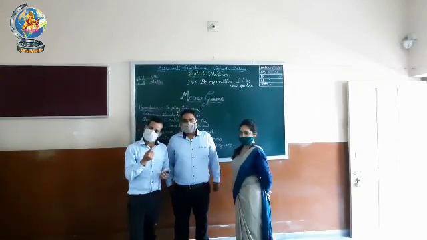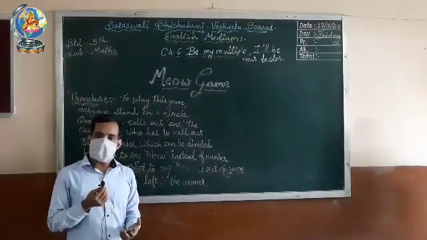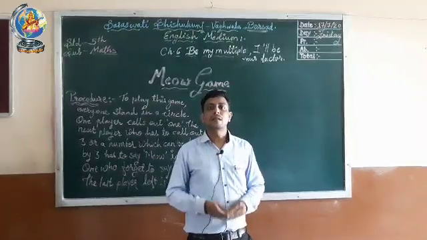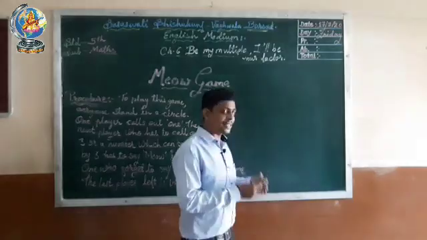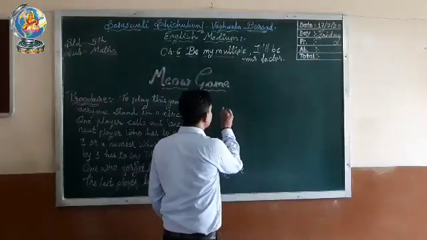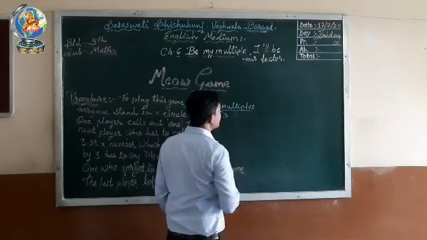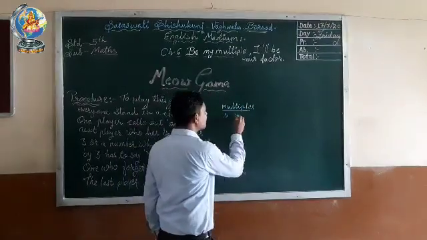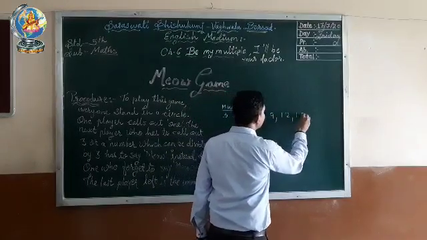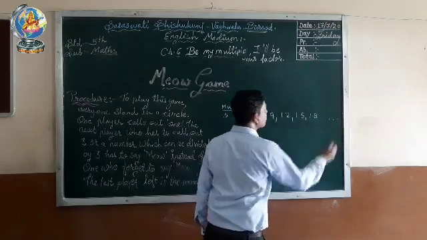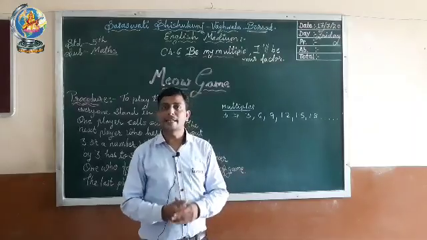Did you understand about this game? You understand about this activity? You can play this activity at your home. In this activity, we have learned the multiples of 3. Which are the multiples of 3? Let's write here. The multiples of 3 are 3, 6, 9, 12, 15, 18 and it goes on. So in this way you can also find multiples of any number.